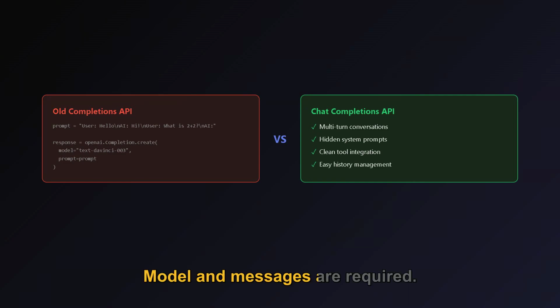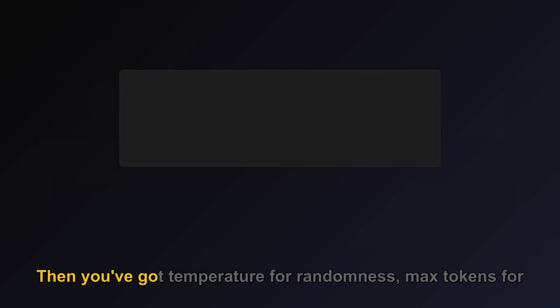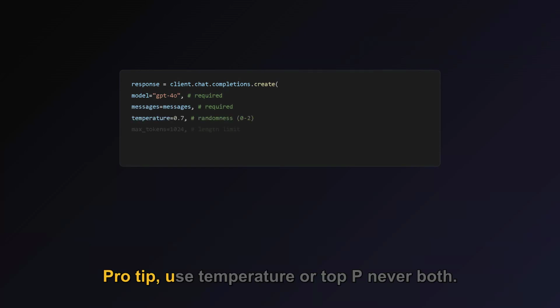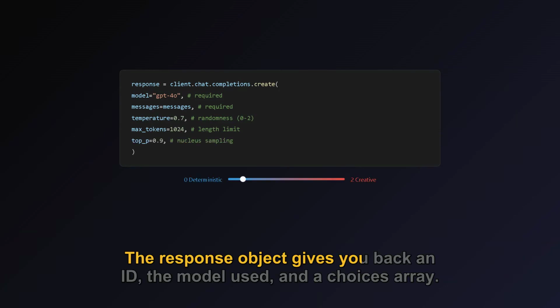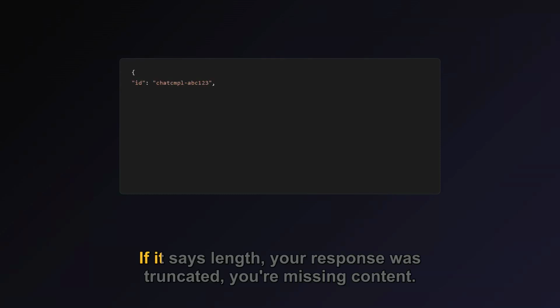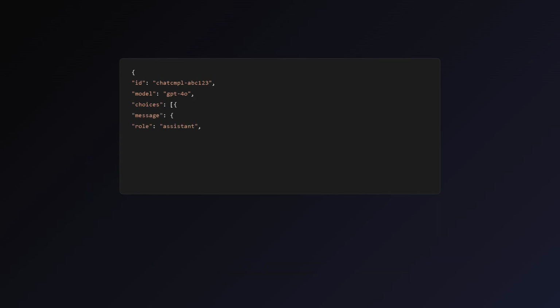Model and messages are required. Then you've got temperature for randomness, max tokens for length limits, and top P for nucleus sampling. Pro tip: use temperature or top P, never both. The response object gives you back an ID, the model used, and a choices array. Inside each choice is the assistant's message and a finish reason. Always check finish reason. If it says length, your response was truncated, you're missing content.